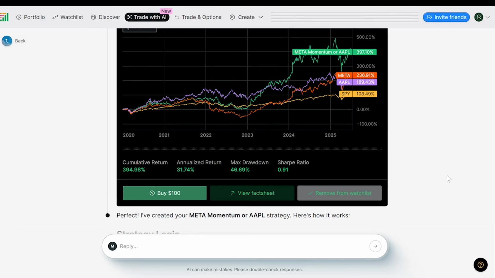But Composer works as its own brokerage. You can't connect an external brokerage to run these strategies. If you want to run them, you have to run them through Composer. So it's a really important caveat to this platform. It's a fine brokerage. It doesn't charge commissions on stock and ETF trades. There's a 0.3% fee on crypto trades, so not terrible. But it's just important to know if you have a brokerage you like, you're not going to be able to use it with these automated strategies. So with that, let's dive into the pricing.